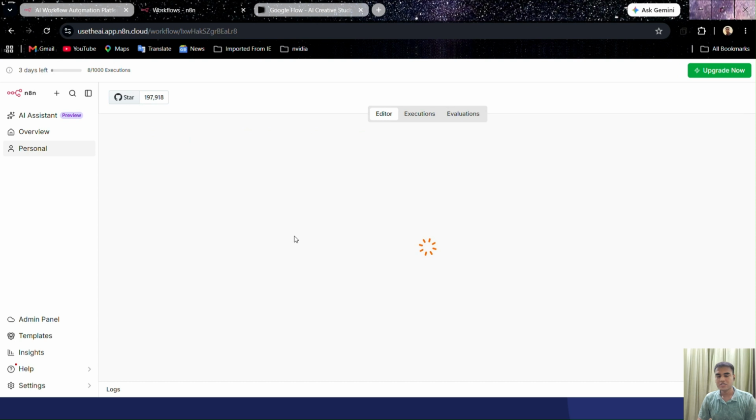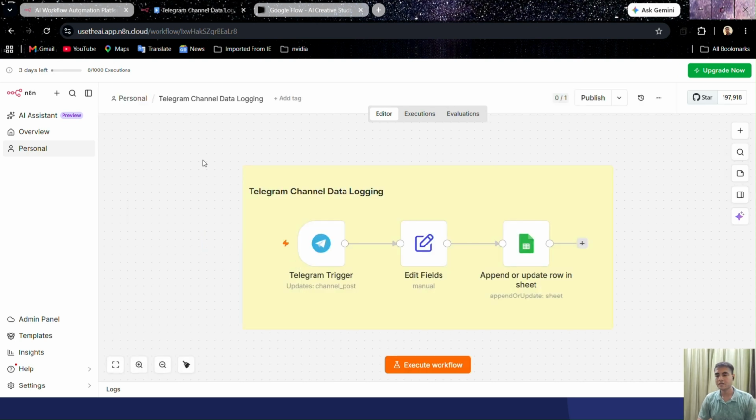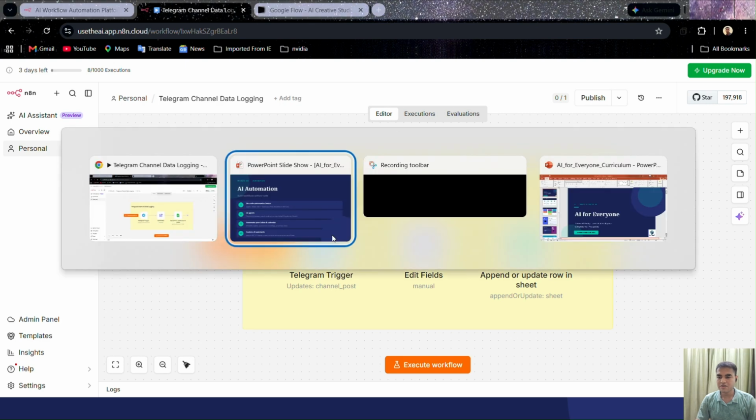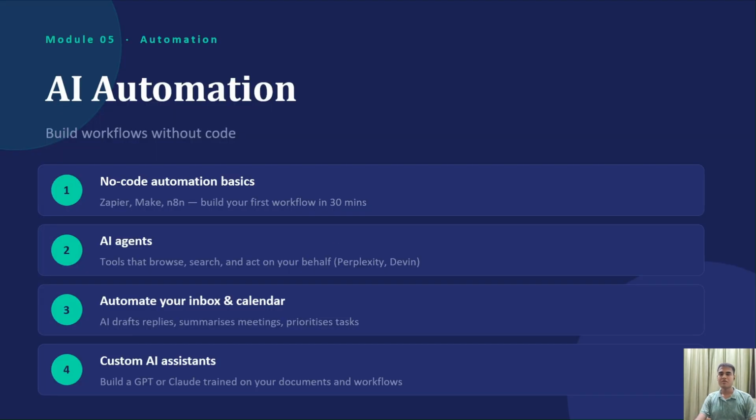Then there is Telegram channel data logging. This was the final workflow we made in the automation class. Suppose you have a channel in Telegram and you want to back up all the posts that are getting posted on the channel into a spreadsheet. You can do this with this workflow. Here you have a Telegram trigger, then edit fields, then append or update sheet. This workflow gets triggered with the help of Telegram. So we did these 3 workflows. After these 3 workflows, we completed this module.